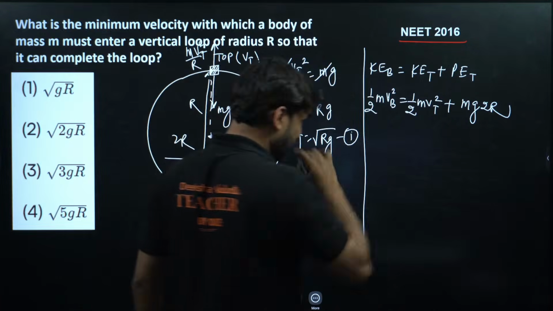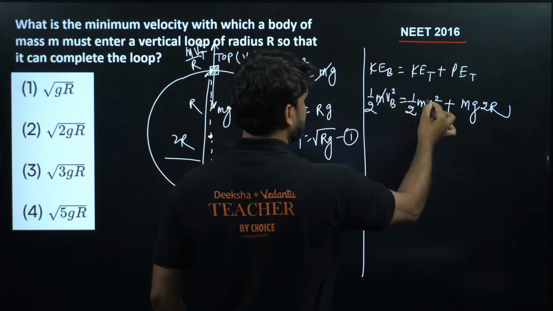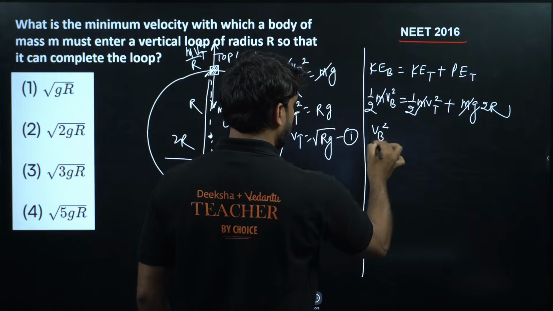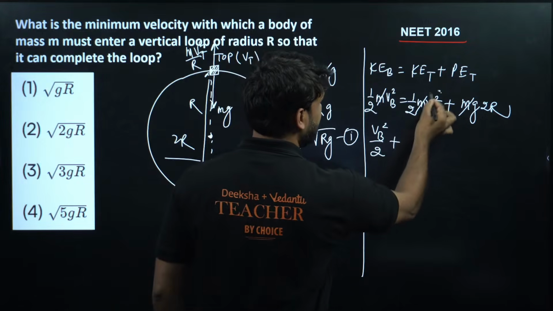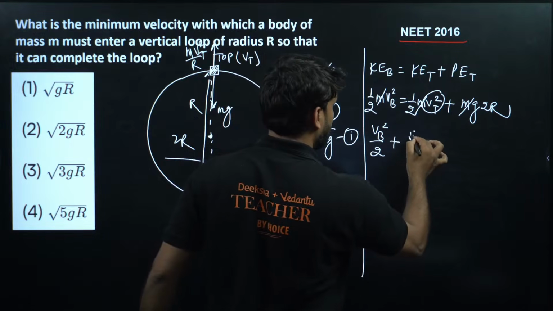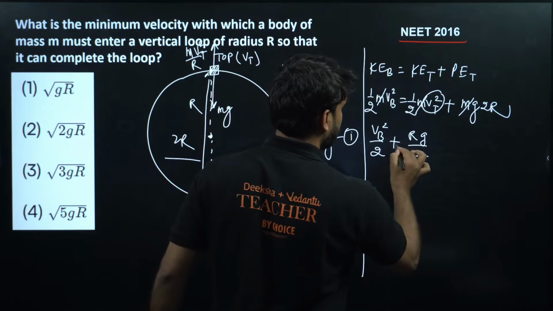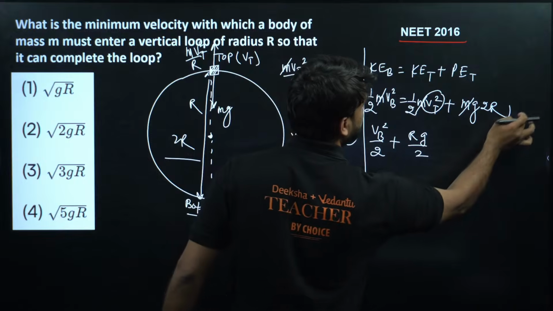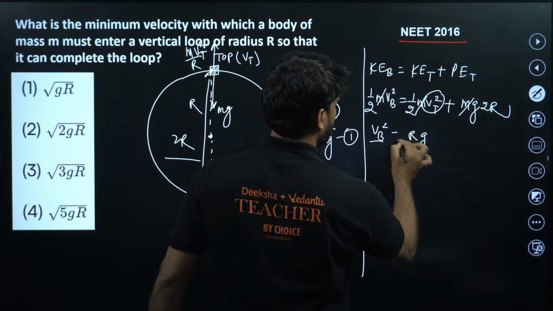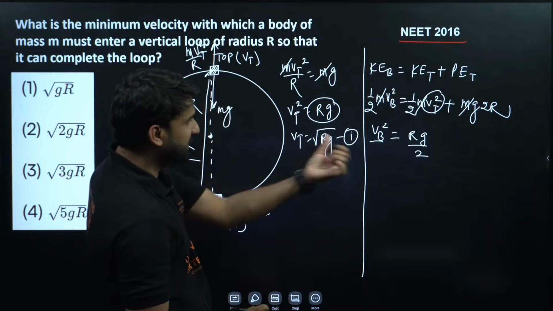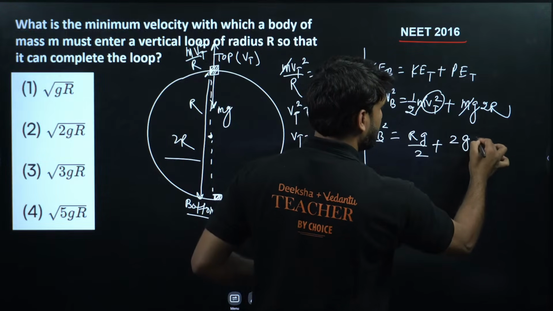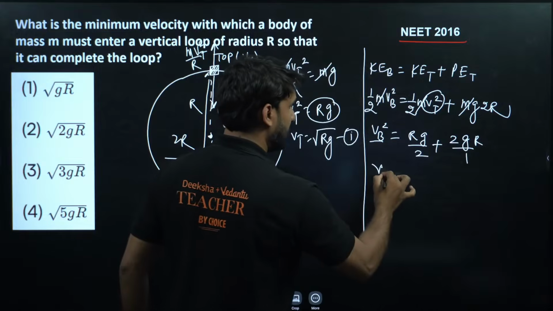Now we know the formula, so m will be cancelled here. So this is equal to vb square divided by 2 equals vt square by 2 plus 2gr, and vt square is already equal to rg. So this will be rg divided by 2. Here this is a plus sign, this is the equal sign. So this is equal to rg by 2 plus 2gr. Can we take the LCM here?